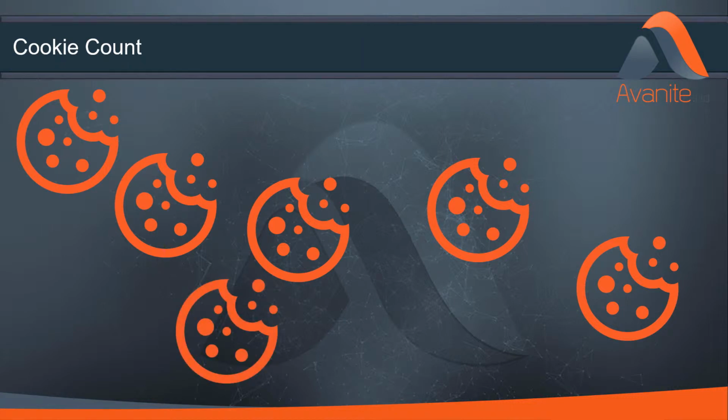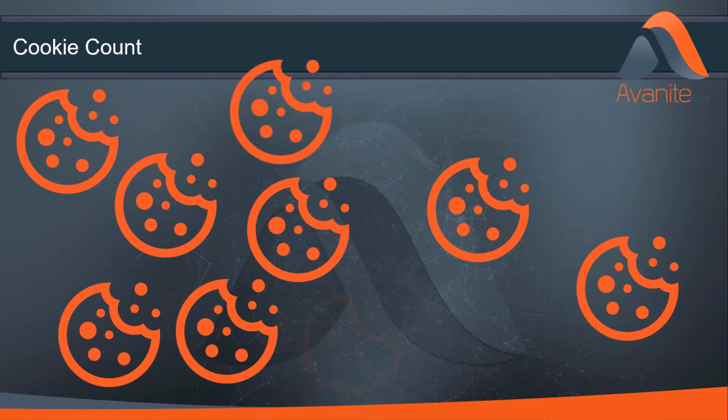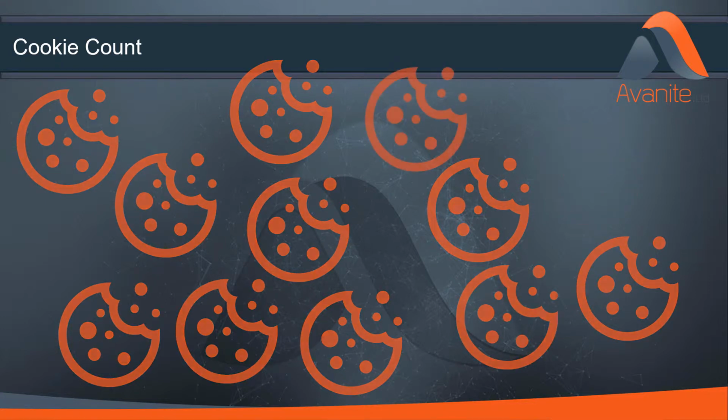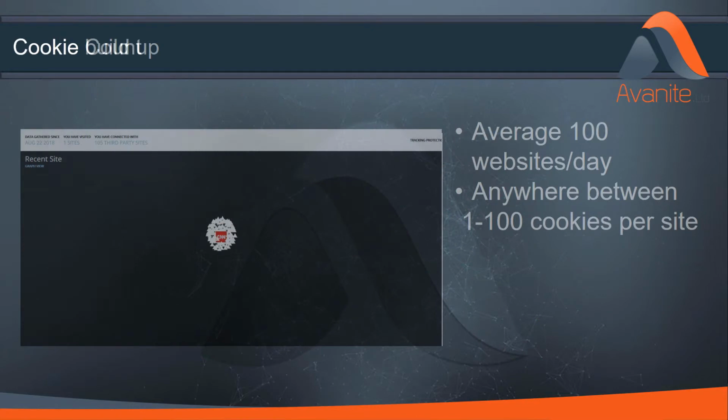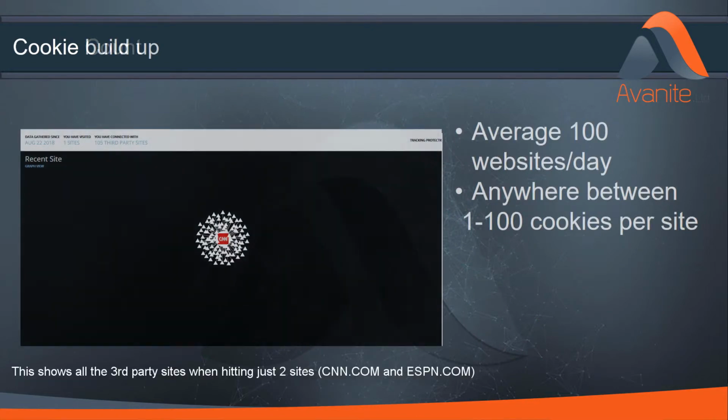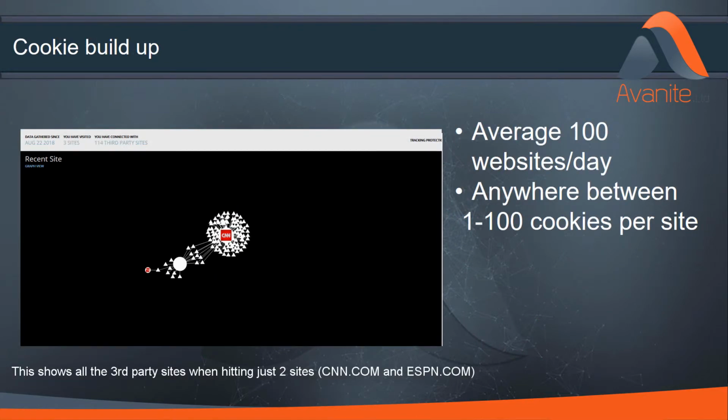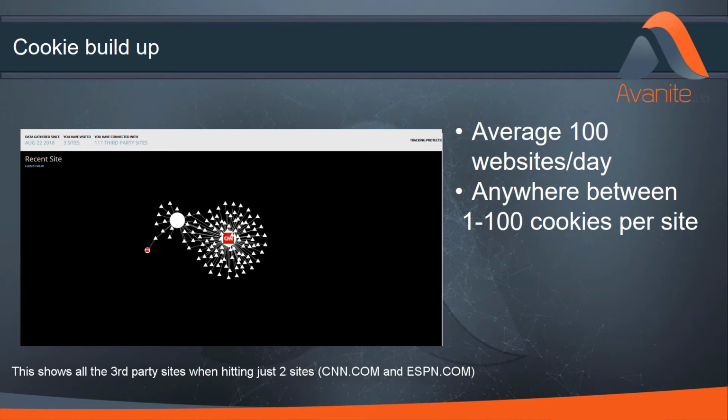If cookies are retained, over 80% are third-party cookies that aren't required for the website the users actually visit. These are usually for tracking and advertising purposes. The average user can visit up to 100 websites a day, and each website can deliver anywhere from 1 to 100 cookies.